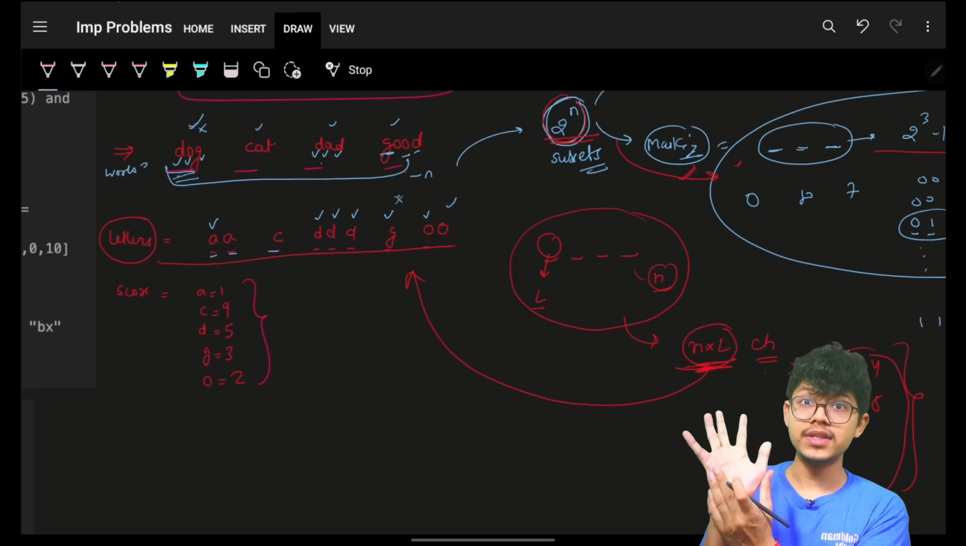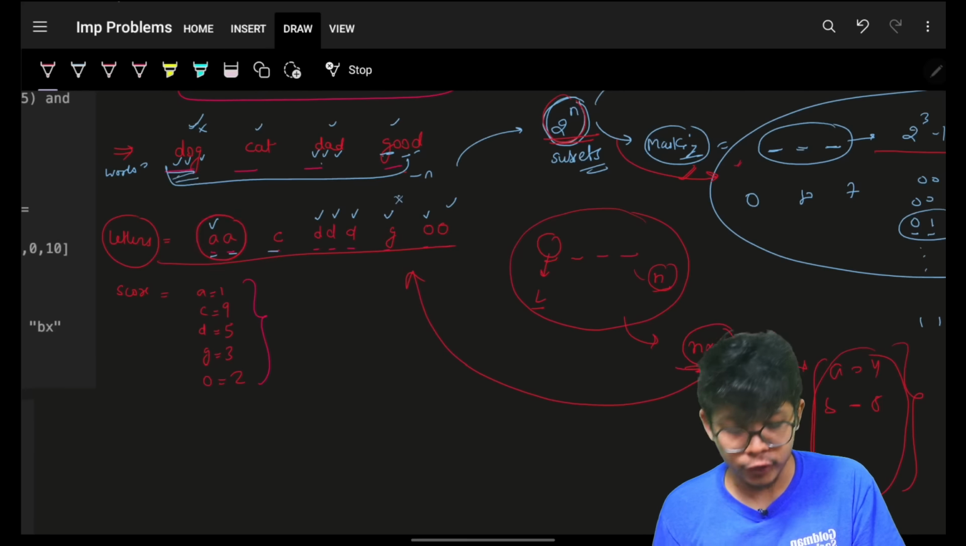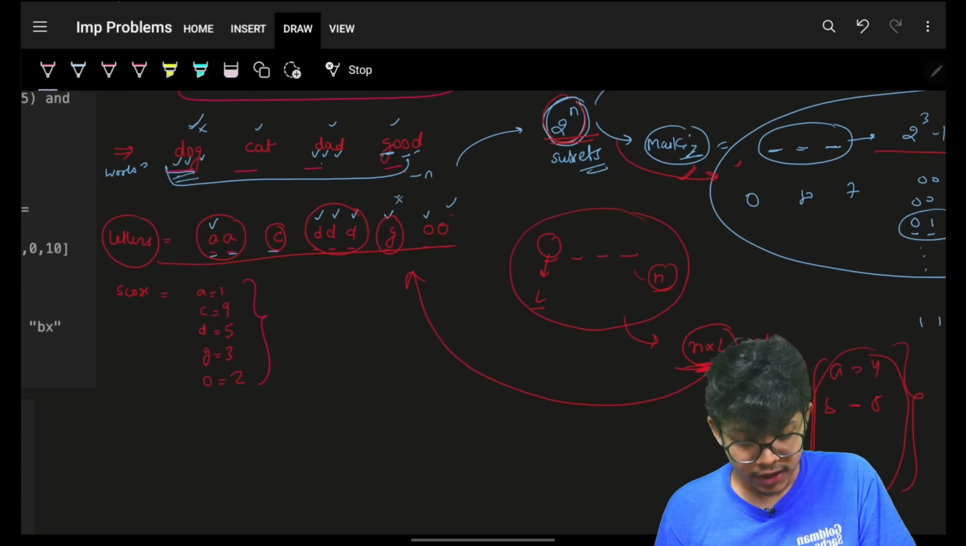Letters is the input frequency, like the input limit of every character. As you can see, A has a limit of 2, C has a limit of 1, D has a limit of 3, G has a limit of 1, O has a limit of 2.